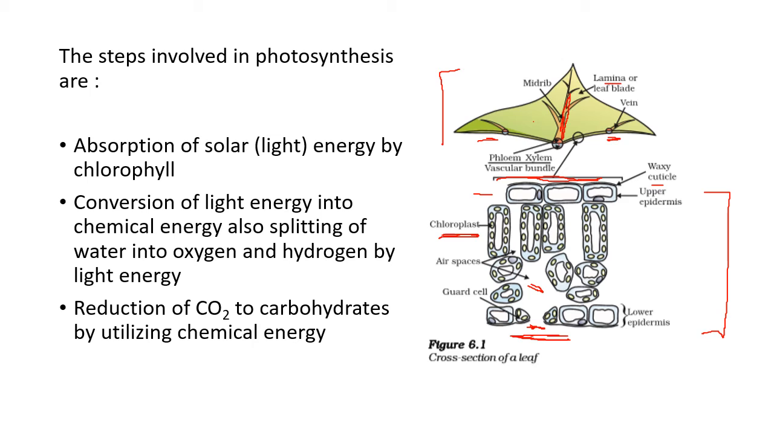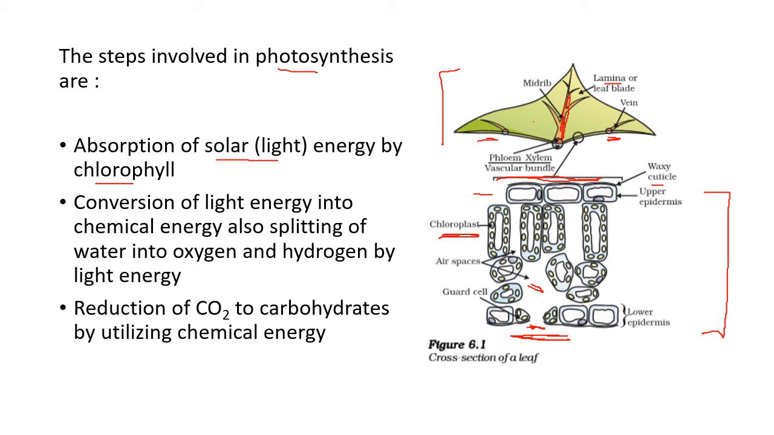Now first let us see the steps involved in photosynthesis. First is absorption of solar energy, that is light, by chlorophyll. The green colored pigment chlorophyll, what does it do? It traps the sunlight, meaning the energy of the sun. Why does it trap the energy of the sun? We just saw, carbon dioxide and water react to give out glucose. Yes, photosynthesis is the reaction of carbon dioxide and water.